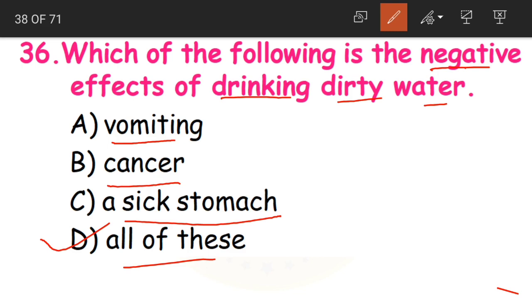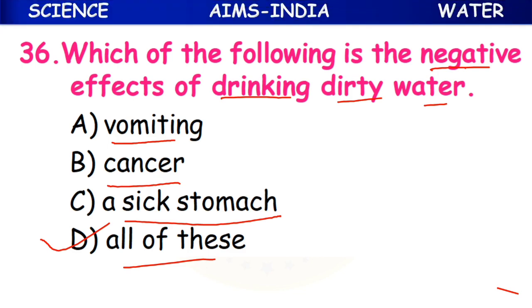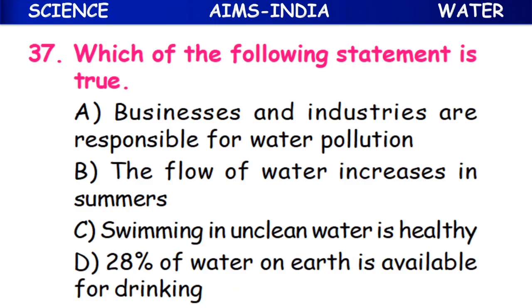So if you drink dirty water, you may get vomiting. It may also lead to cancer, or you may have a sick stomach. Sick stomach means sometimes you may feel like vomiting and have loose motions, or some other problem in your stomach. Because of all these three, we have the D option, that is, all of these. That is why you must always drink pure water.